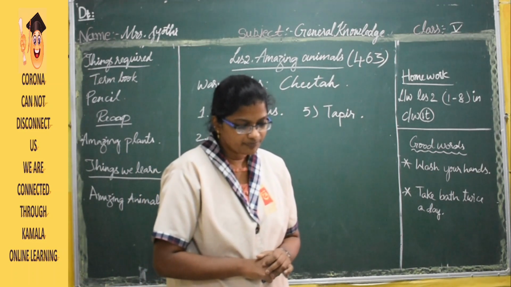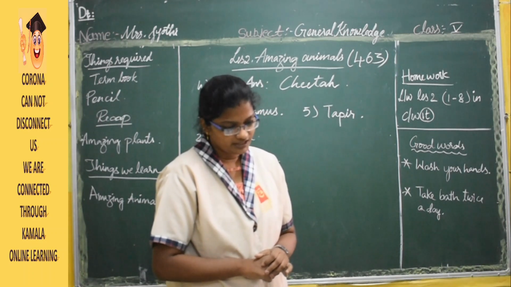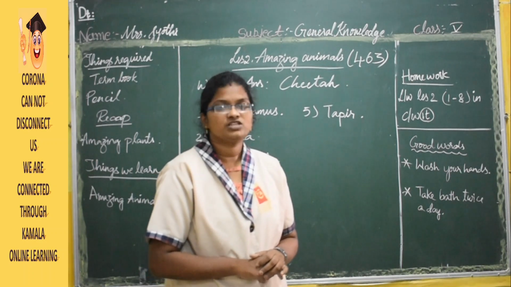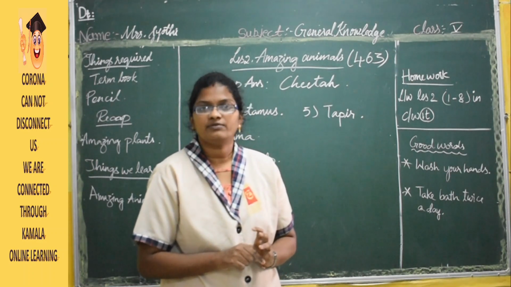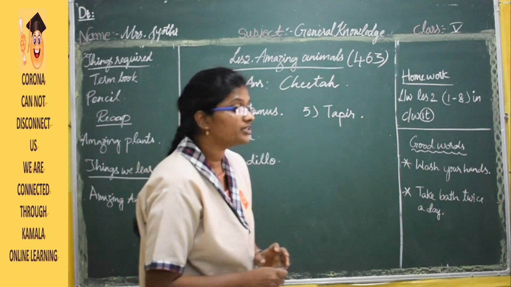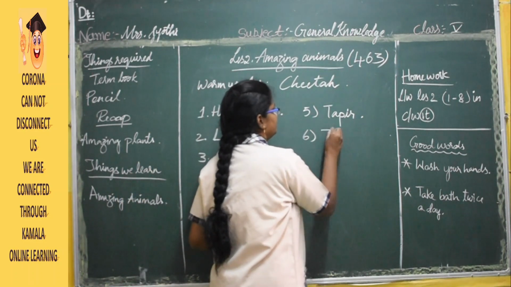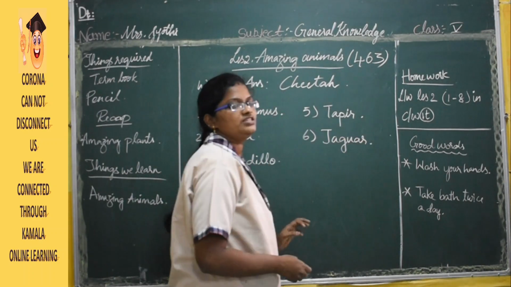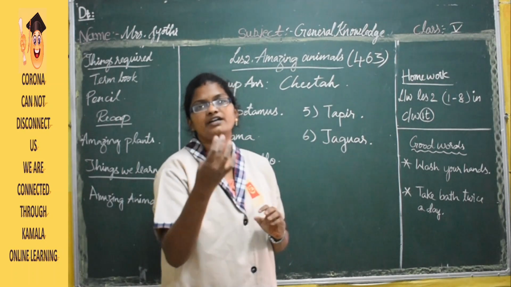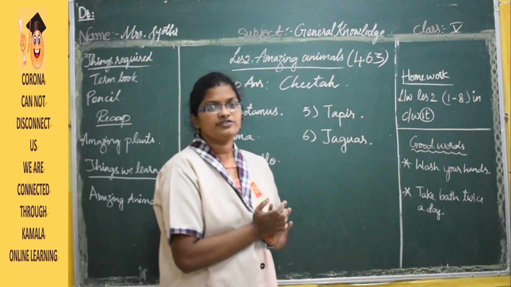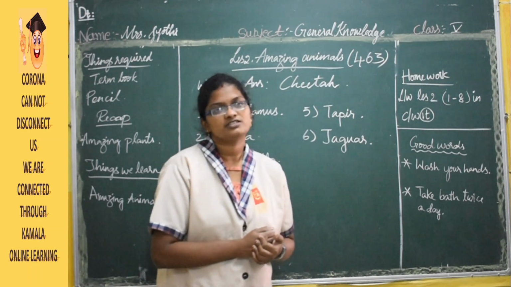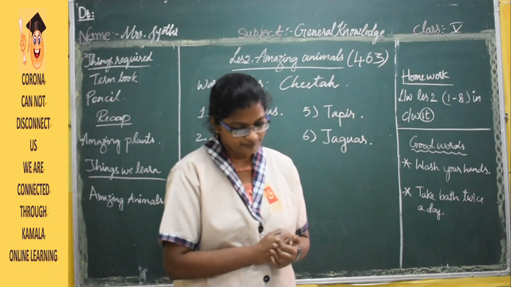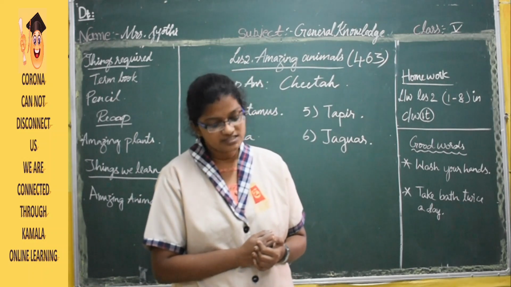Now going to the next one, that is the sixth one. It looks like a leopard but behaves like a tiger. It is on the verge of becoming an endangered species due to poaching. So one of the most dangerous animals is this, and it is jaguar. This animal looks the same as cheetah and leopard. Okay, but this is a different one, and the name of this animal is jaguar, and it is a very dangerous species in the world.